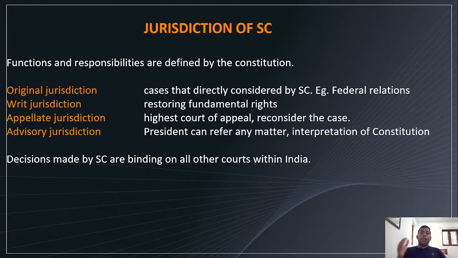Even if the High Court rejects or gives an order that the person doesn't wish, he can approach the Supreme Court only if High Court permits for appeal. At that time the Supreme Court can reconsider the case.